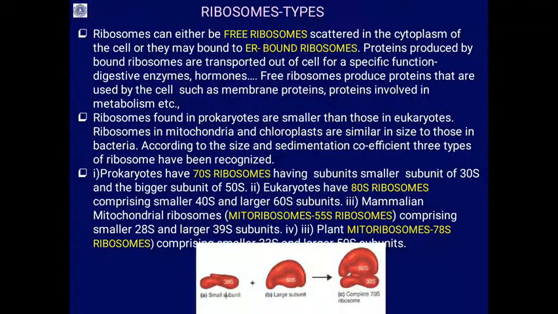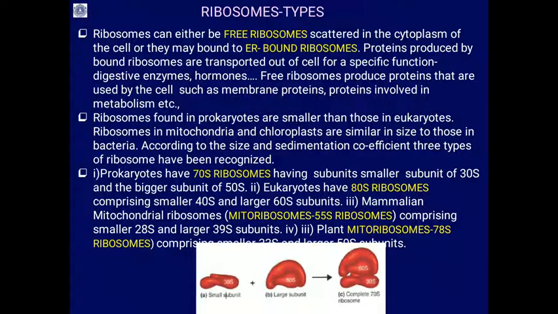Proteins produced by bound ribosomes are transported out of the cell for specific functions, such as digestive enzymes and hormones. These proteins are produced in the bound ribosomes of the endoplasmic reticulum.